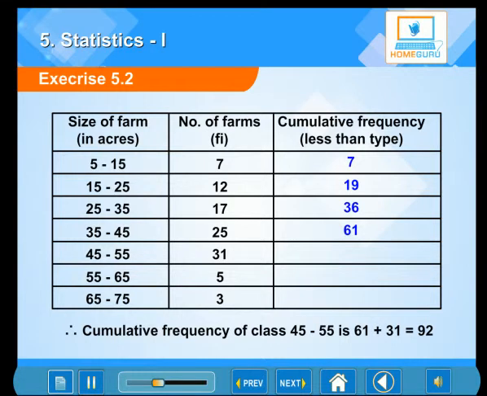The cumulative frequency of class 45 to 55 is 61 plus 31, which is 92. The cumulative frequency of class 55 to 65 is 92 plus 5, which is 97. The cumulative frequency of class 65 to 75 is 97 plus 3, which is 100.